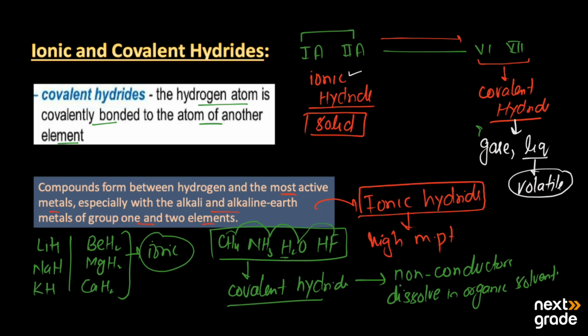And on the whole, their energies depend upon the size and their electronegativity. Electronegativity is the ability of an atom to attract the shared pair of electrons towards itself. This is known as electronegativity. So their energies all depend upon electronegativity and the size of the molecules. So this was a simple overview about ionic and covalent hydrides.